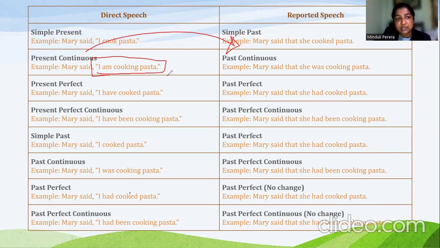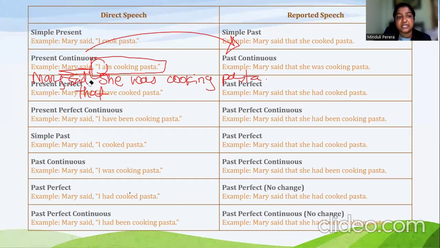I am cooking pasta, that is in present continuous tense. So we have to convert it into past continuous tense. I was cooking pasta. Then what we learned previously, we have to change the pronoun. So I means we're talking about Mary, that's a girl. So we have to convert it into she was cooking pasta. And at the first part, Mary said that she was cooking pasta. So this is our second change.